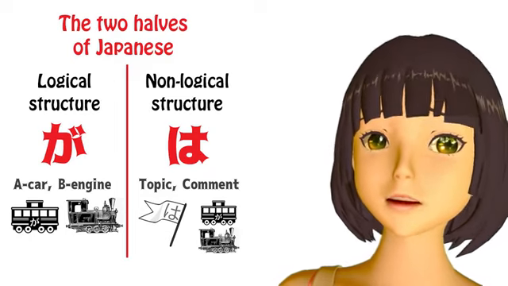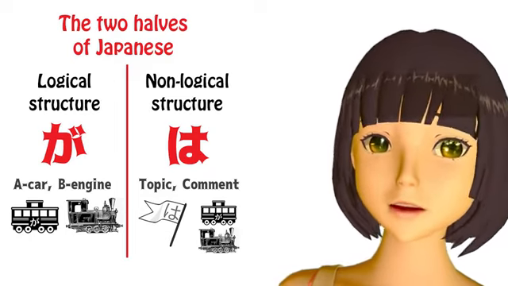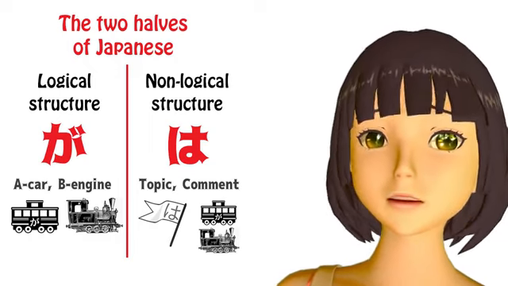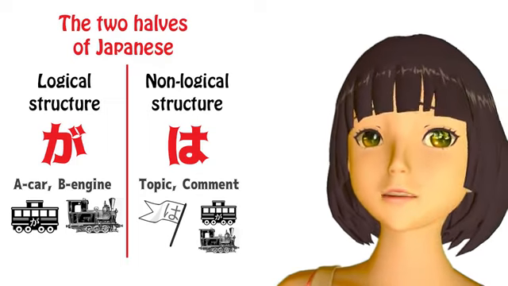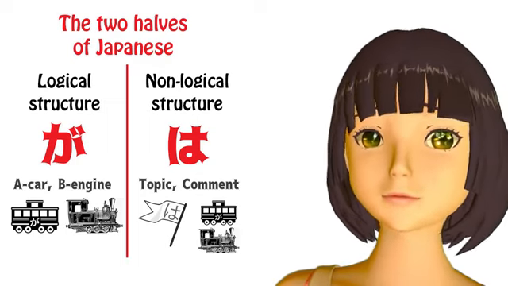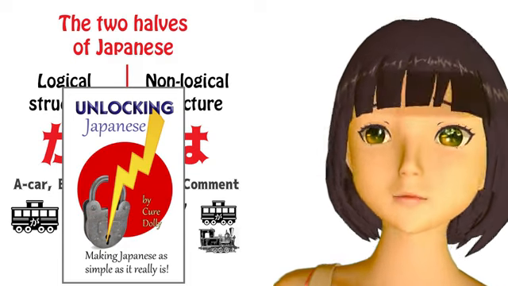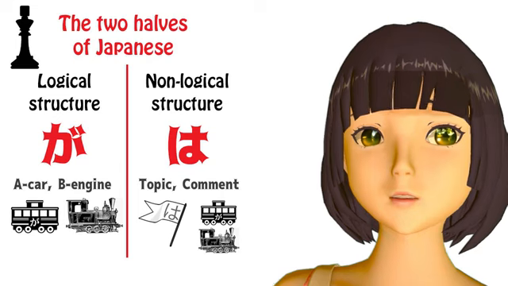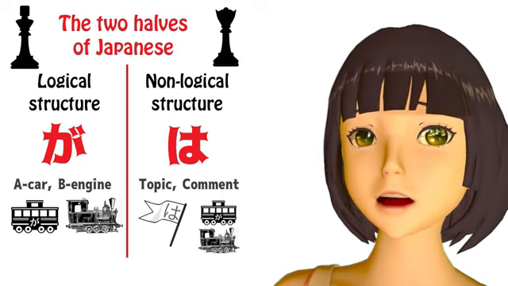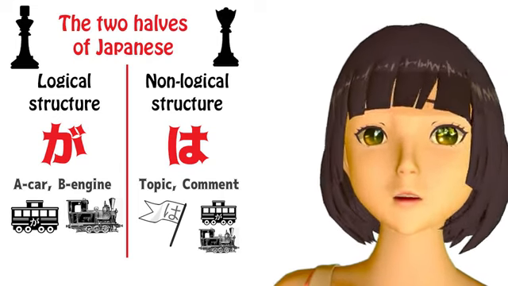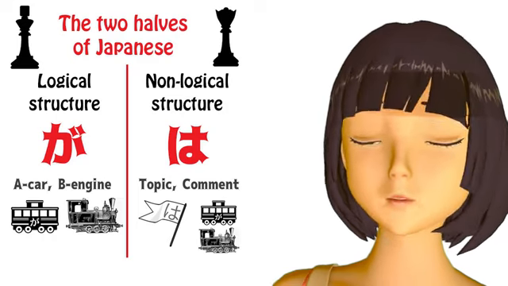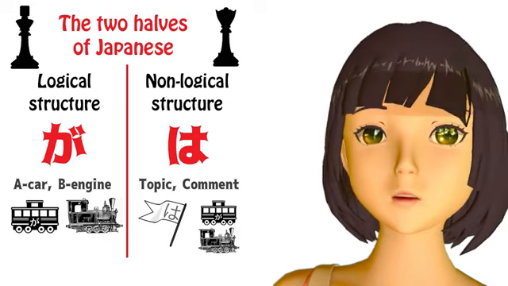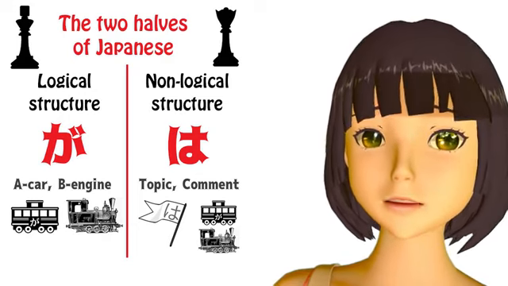What we're going to talk about is topic-comment structure. And it is just as important as logical subject-predicate, A car, B engine structure. In my book Unlocking Japanese, I refer to ga as the king of Japanese and wa as the queen of Japanese. Ga is the head of the logical particles, the logical side of the language. Wa is the head of non-logical particles and strategies, the non-logical side of the language.